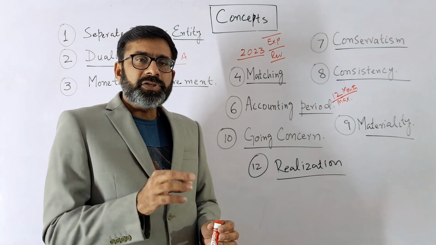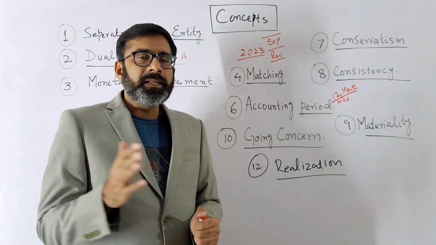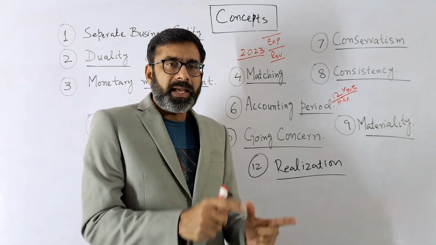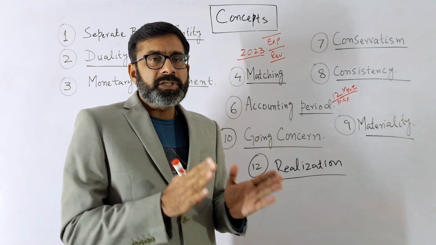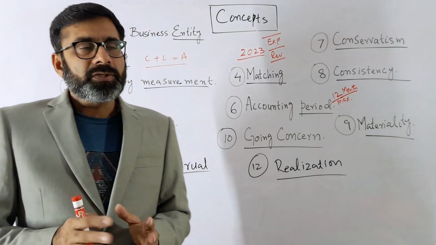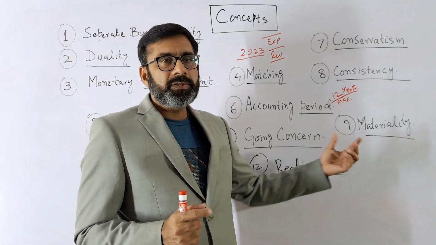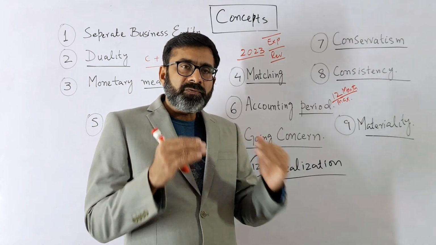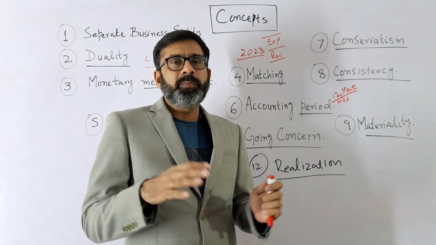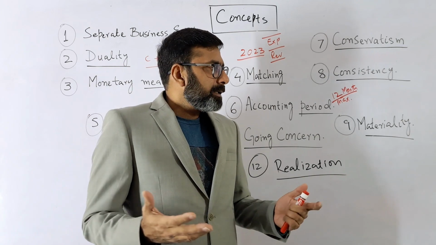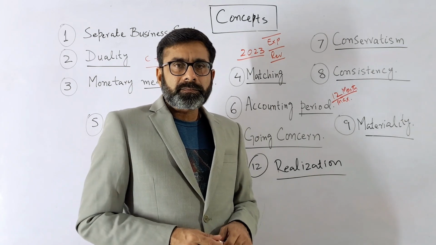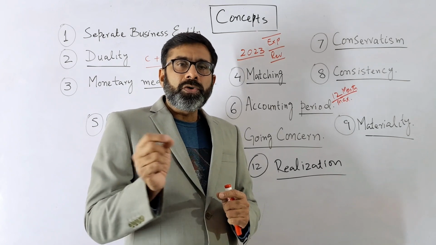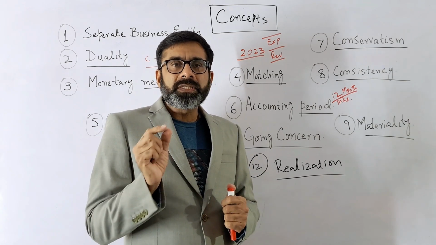So if there's any error or any mistake, and that error can change the decision of the person, that will be considered material. Anything which is important for the business, which has a huge effect on the business. For example, the business has total sales of 1 million, but there's an error of $1 or $2, obviously that amount is not material.